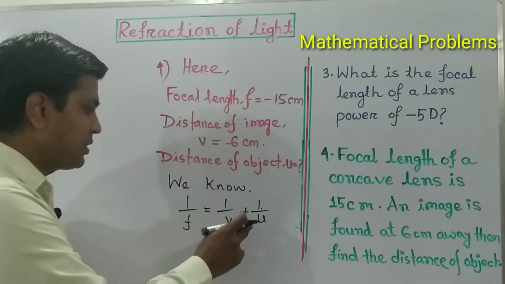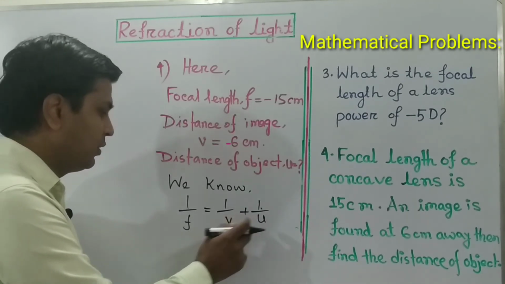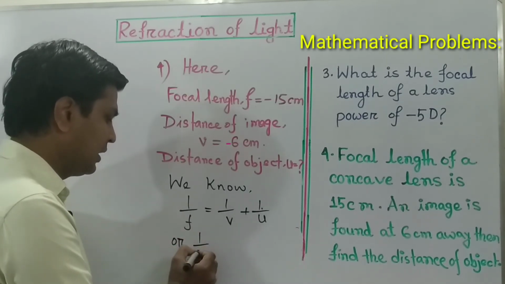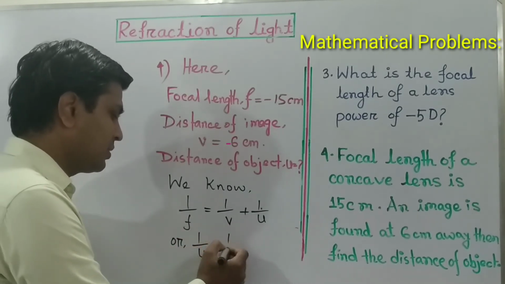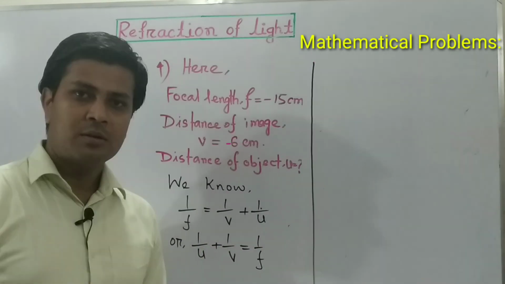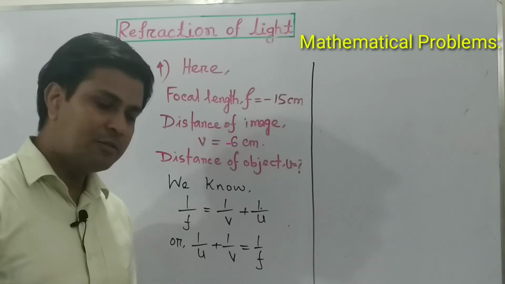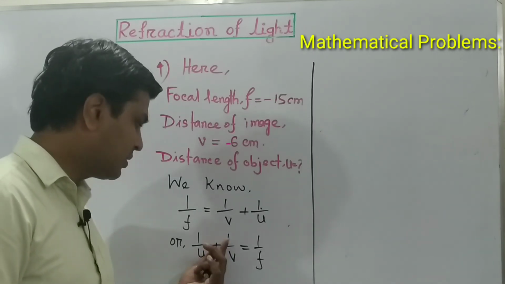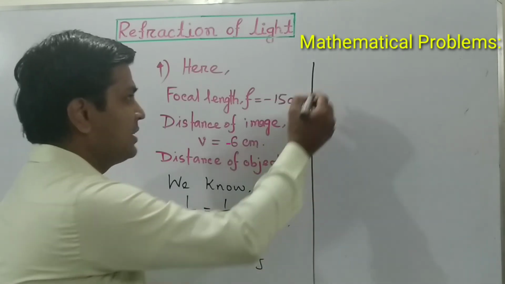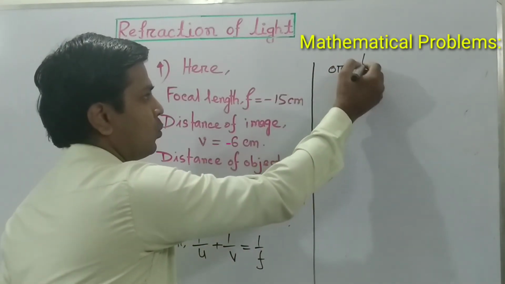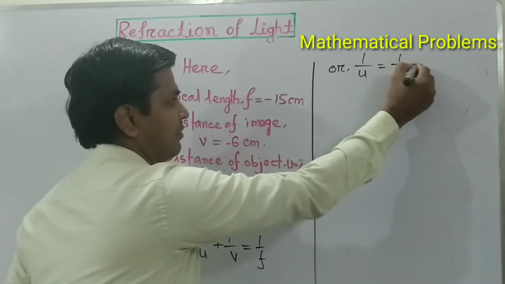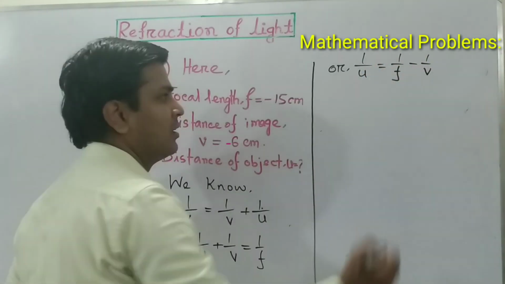If you want to calculate the value of u, we can write 1 by u plus 1 by v equals 1 by f. Now we have to calculate the value of u, so we exchange the position of 1 by v from the left side to the right side. Then we can write 1 by u equals 1 by f minus 1 by v.